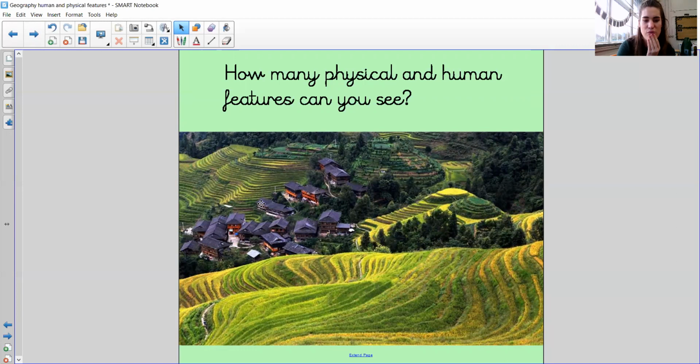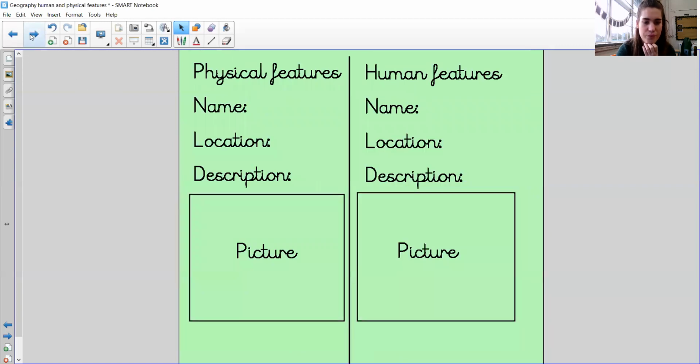Okay, so we can see in this one, we have got the hills, and actually the hills have these strange divots in. Now, I believe this is to grow tea. So again, just like the farmed field, it's actually a human feature because humans are the ones that have made the hills be like this. They have done that. Also, we have got buildings down here, which again are human features because they've been built by humans. Well done if you spotted some of those human and physical features.